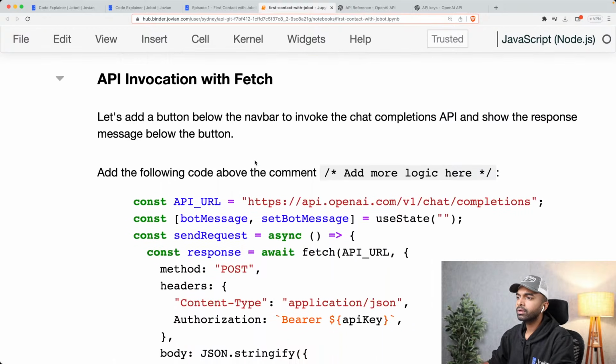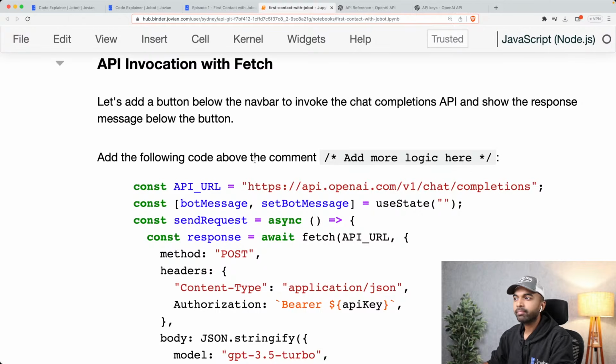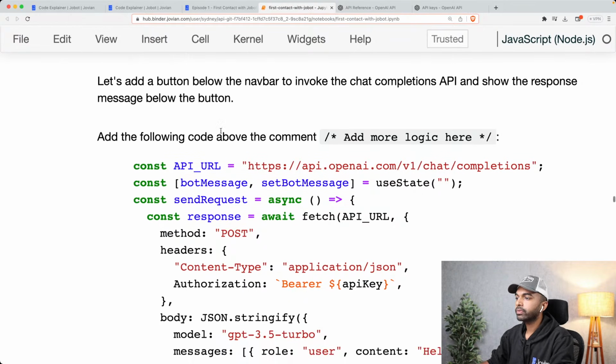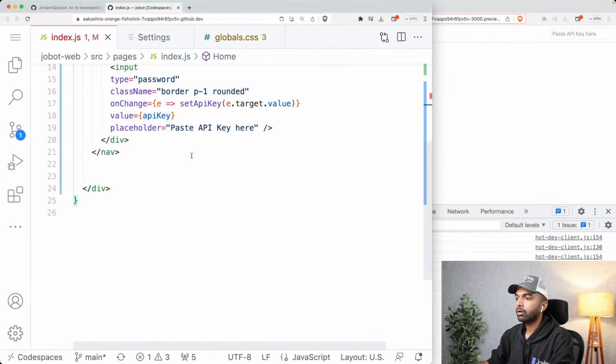Okay. So now let's add a button below the nav bar to invoke the chat completions API. And we are then going to show the response from the chat completions API below the button. Okay, so let's do it. Let's see how we can do this.